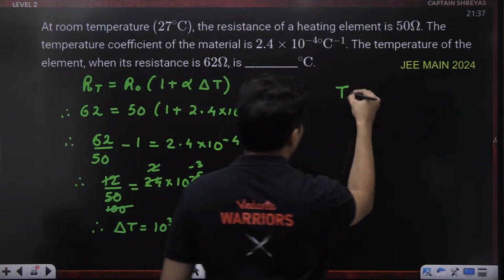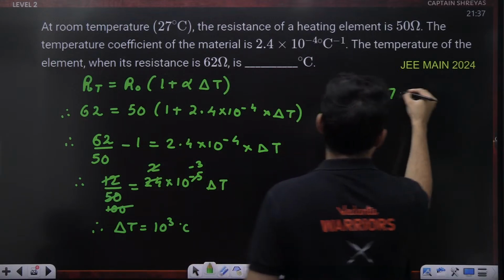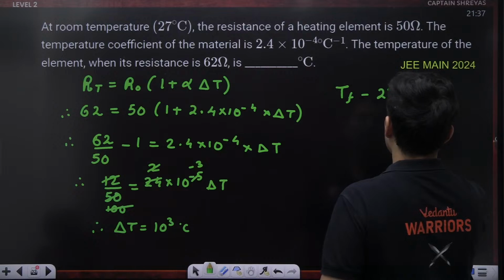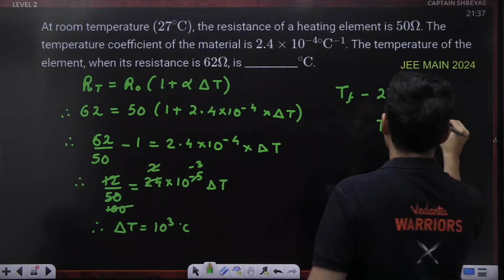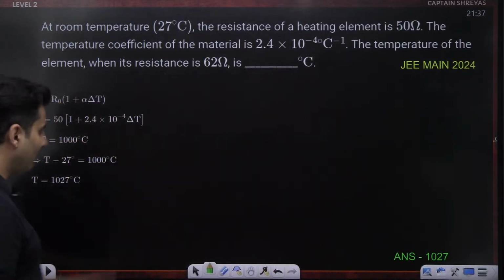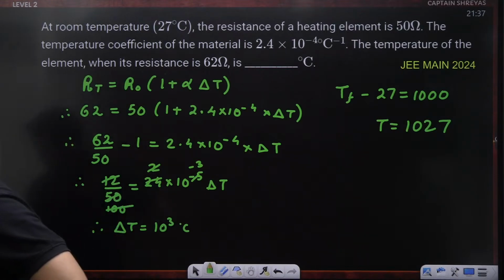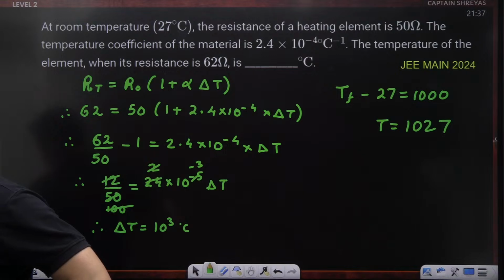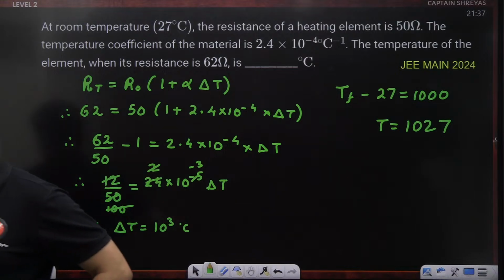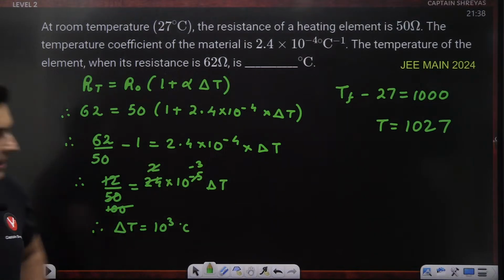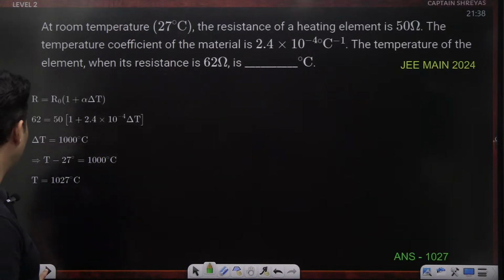But the question is to find the actual temperature. So T final minus original, which was 27, is 1000. So it will be 1027. So 1027, yes, that is the correct answer. Right? Straightforward. So this was the numerical question which was asked. Simple question but calculative question. That's all. Okay, let's move on to the next question coming up on your screen.